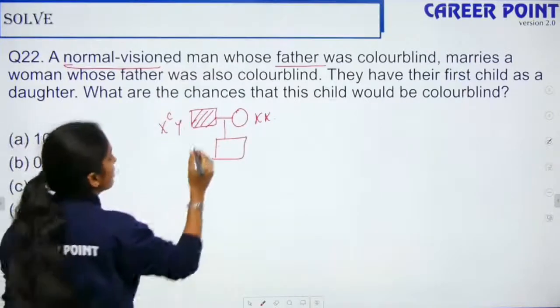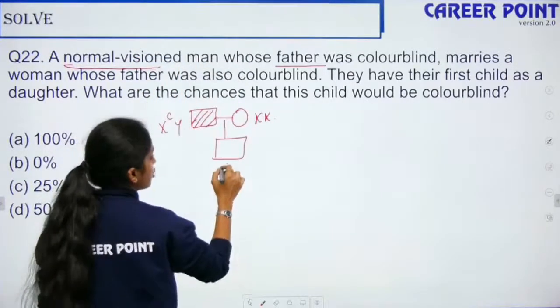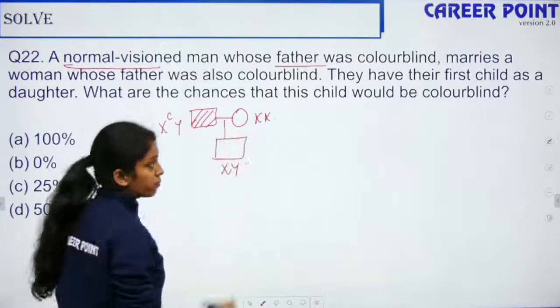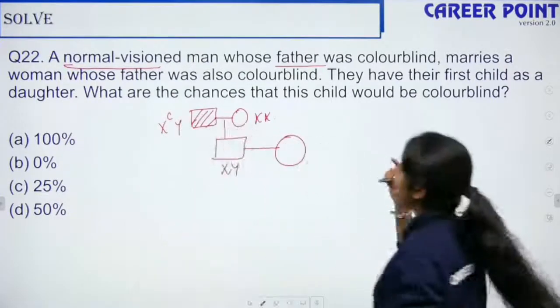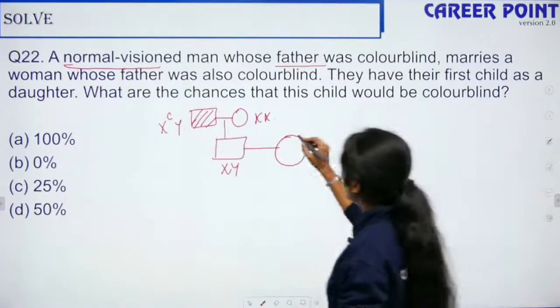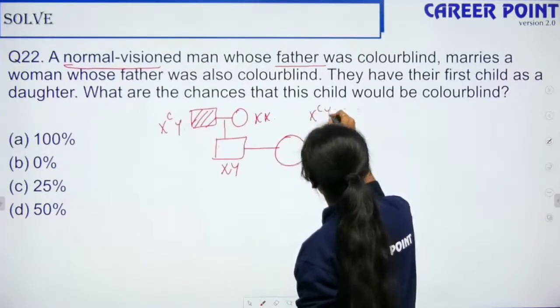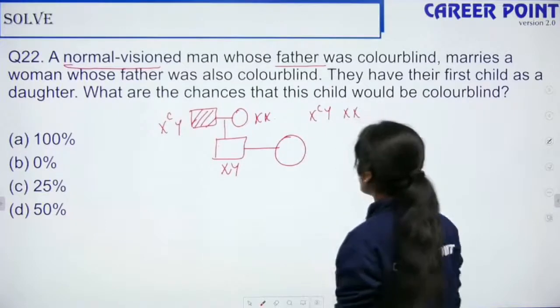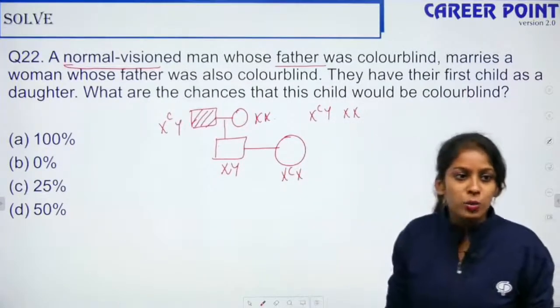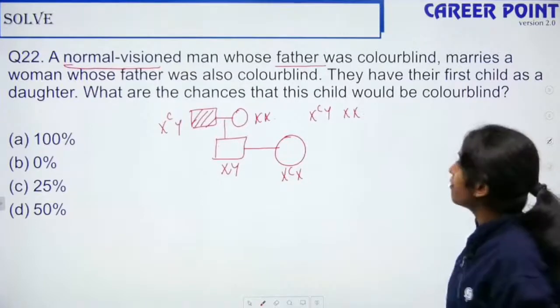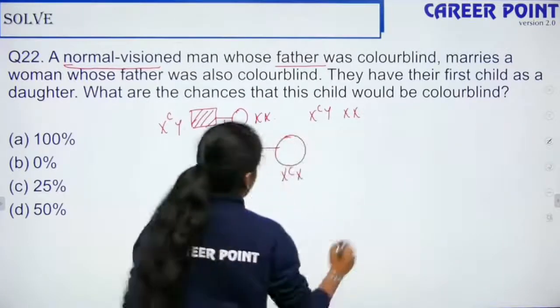So in that case, this man is normal vision. So he marries a woman whose father was colorblind. If this woman's father was colorblind like this, so there are high chances that she will be a carrier of colorblindness. So it will be like this, okay? They have their first child as the daughter.